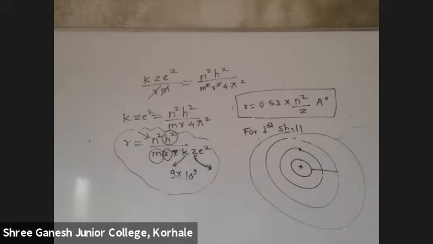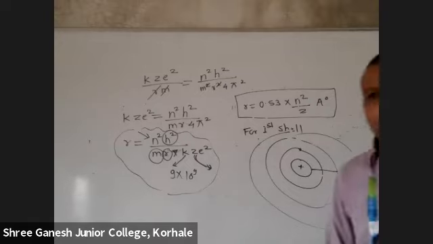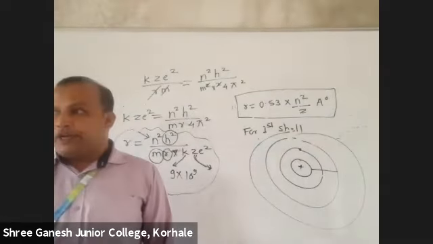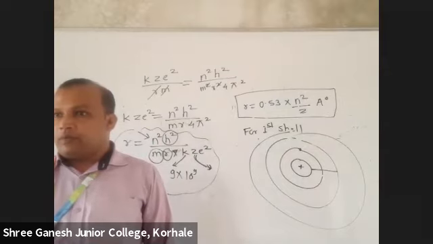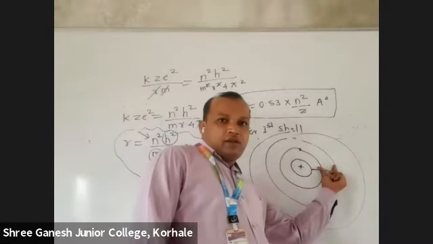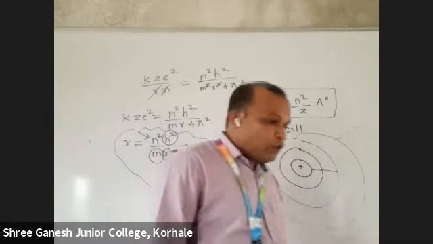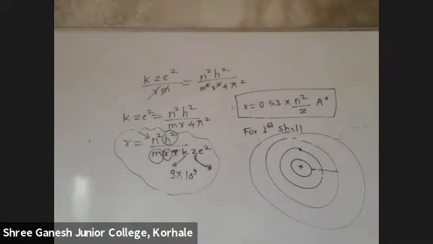Now if the question is asked, what is the difference? What is the distance between the first and second shell? How will you calculate it? R2 minus R1, this distance. This is the first shell, this is the second shell. R2 is 2.11 and R1 is 0.53.